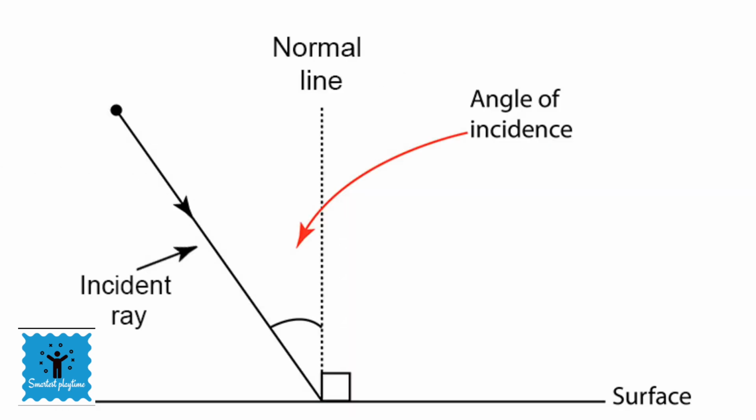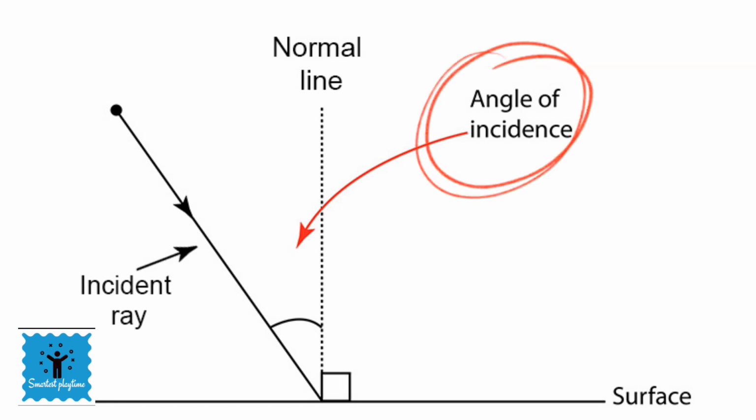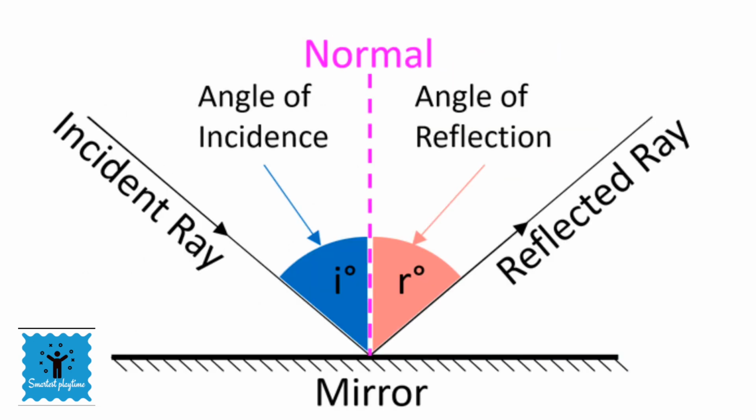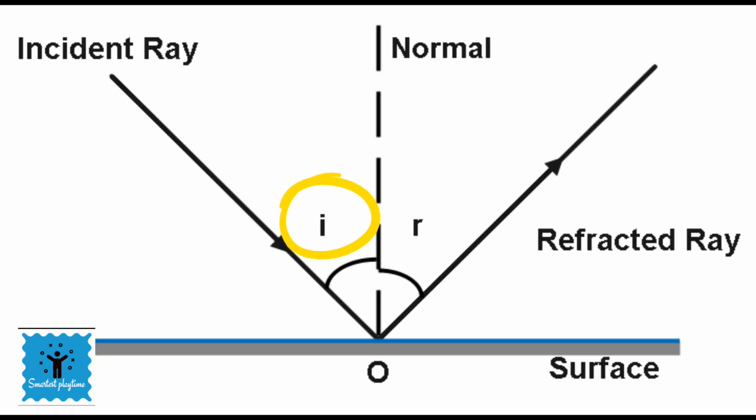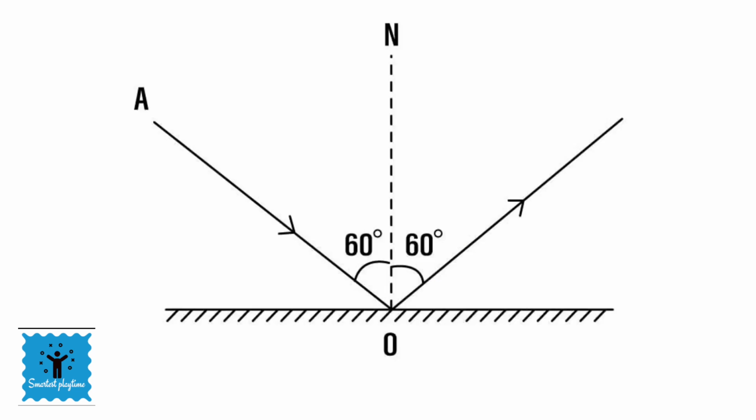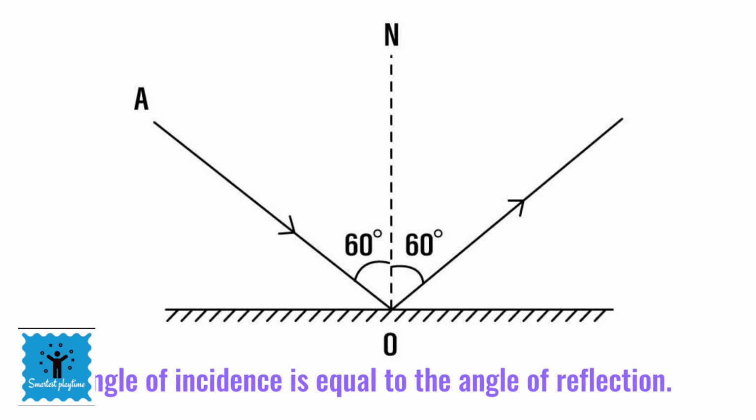The angle between the normal and the incident ray is called the angle of incidence, while the angle between the normal and the reflected ray is known as the angle of reflection. Angle of incidence is represented by I, while the angle of reflection is represented by R. And you will find that the angle of incidence is equal to the angle of reflection.